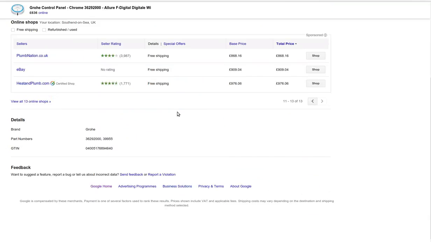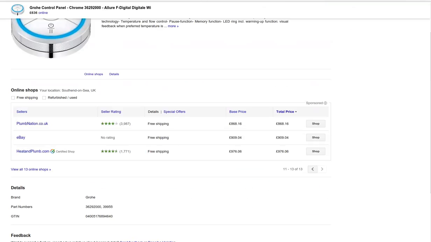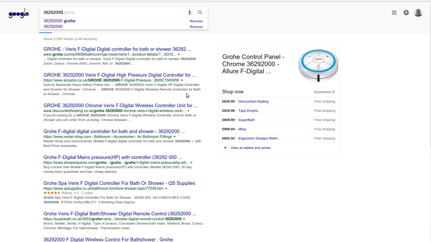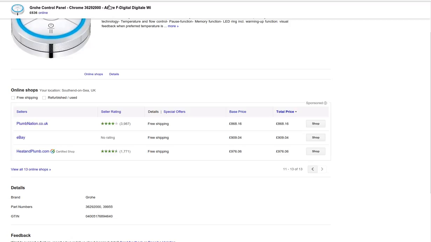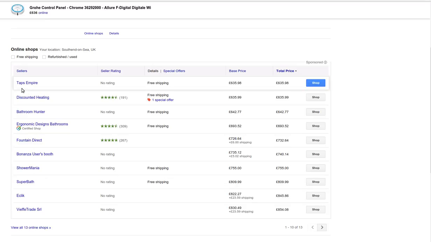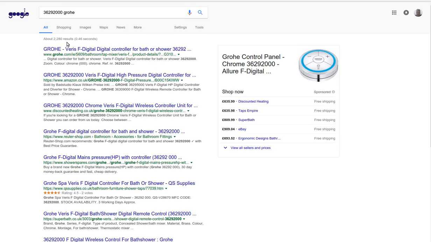So if we go then into Google and put in 36293, then we see in Google we're getting different information again. We're getting Reuters Shop, shower spares, QS Supplies, and those companies. QS Supplies is not on there, and nor is Reuters Shop. So by going into the organic search results, we're getting again different results.